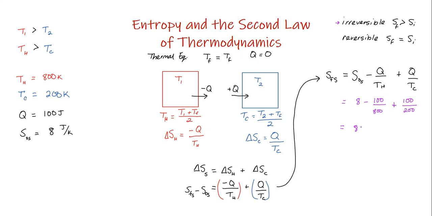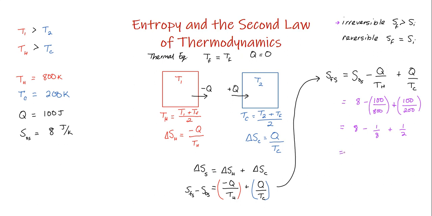So we have 8 minus 1 over 8 plus 1 over 2. You can see here that this fraction will always end up being a larger value than this one over here, because this value is always going to have a smaller denominator, having started at a lower temperature and therefore having a lower average temperature.